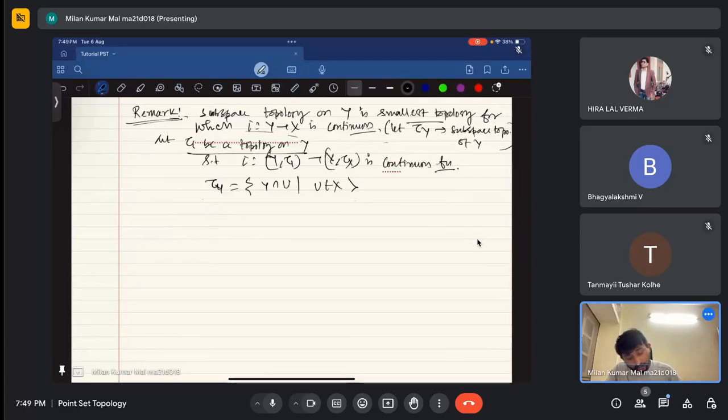Since I is continuous, the definition says that the inverse image of every open set is again an open set. Again it should be an open set.